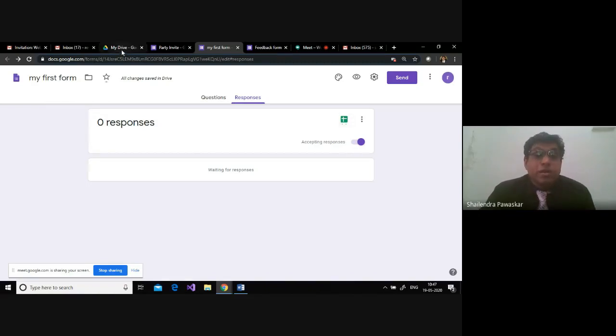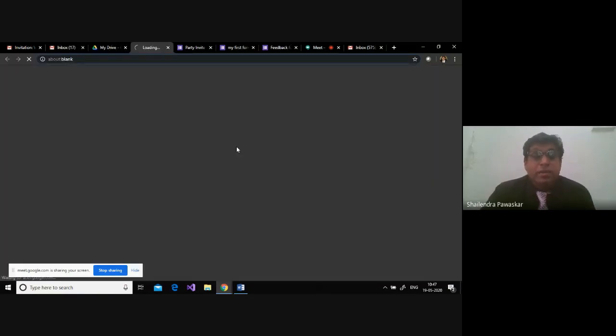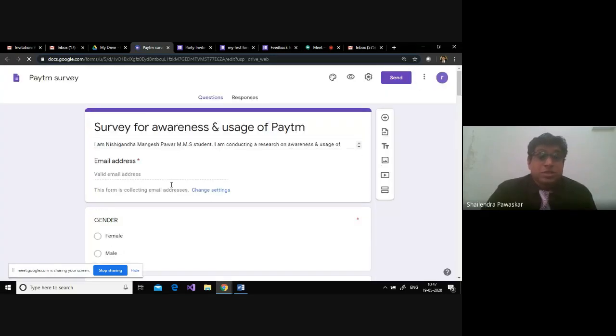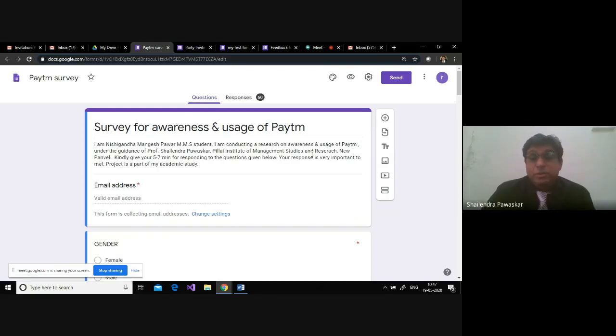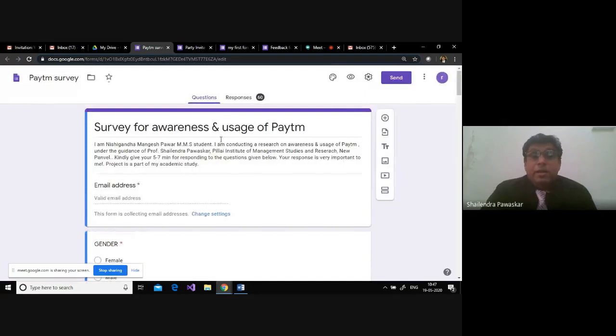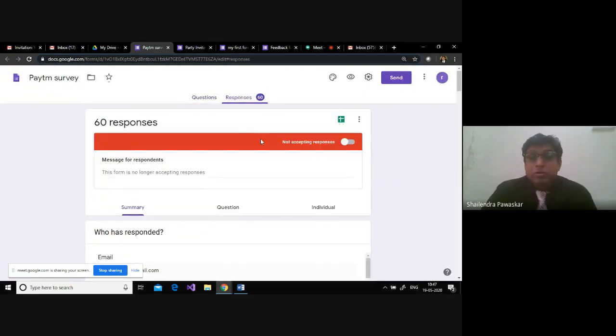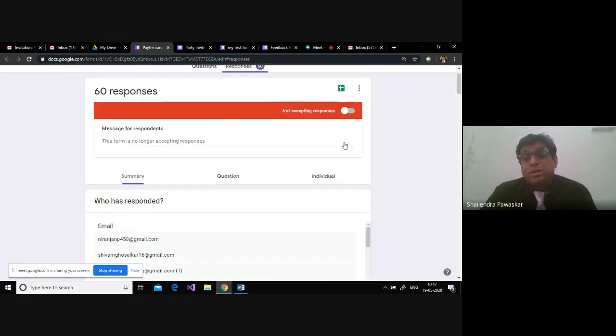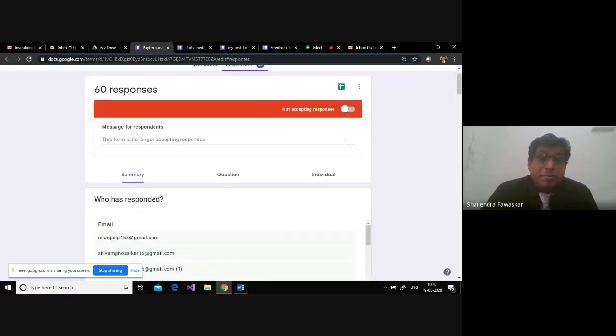So I will take you to one of the forms which is already ready with me to show you the responses. So this is a survey form created by my student, and she has written something to collect the information. And this is how the forms have been created. And I go for responses. So when you click on response, there are options which are available, not accepting response. Now the survey is over. So once the survey is over, I don't need to collect the information. So my responses have closed. Now if anybody wants to enter the data into the form, it will not accept.